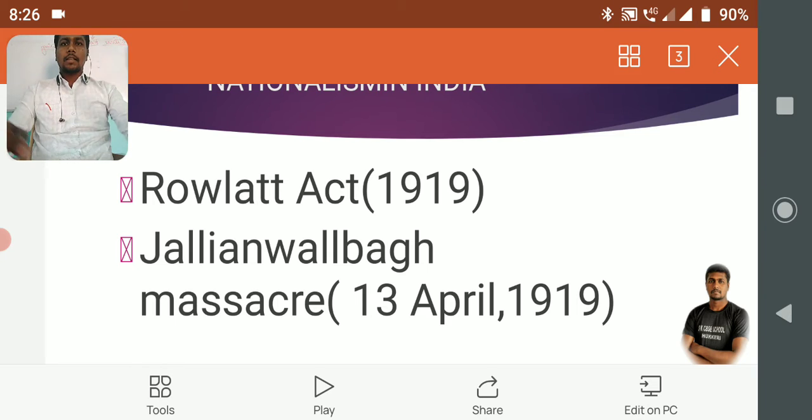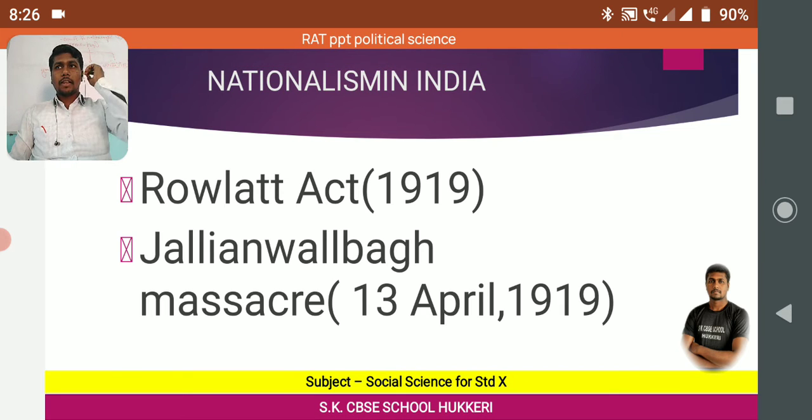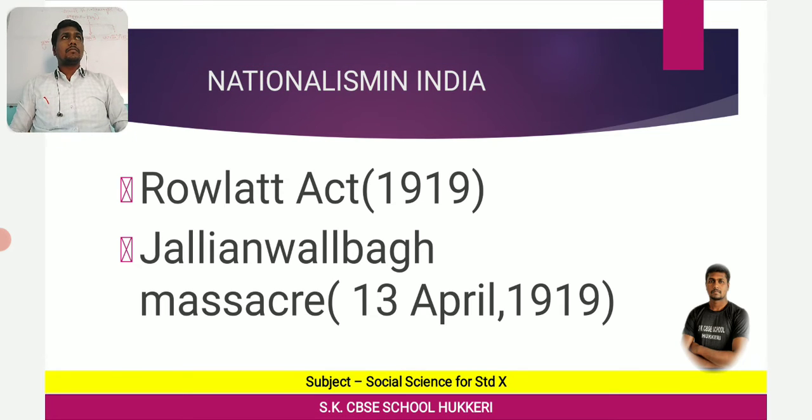See, till the last class, I am telling you, we have learnt mainly about the idea of Satyagraha, and the important movements led by Gandhiji. Mainly, we learnt about the Champaran movement of 1916.